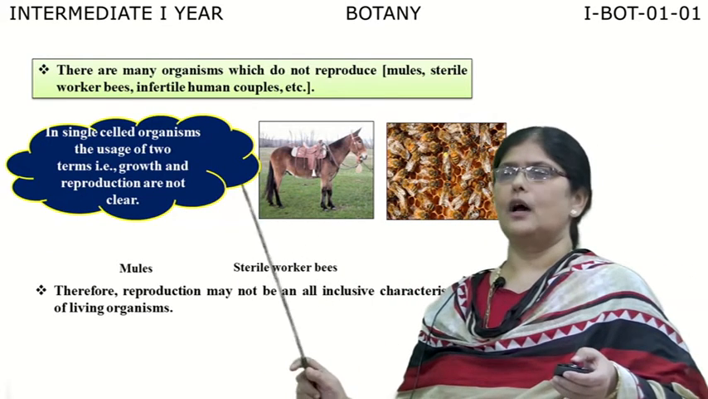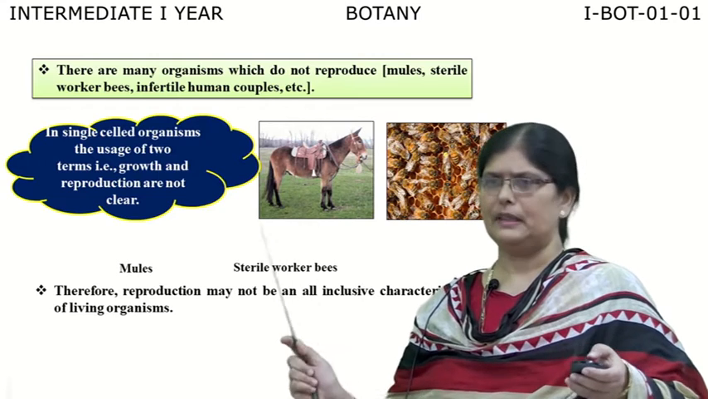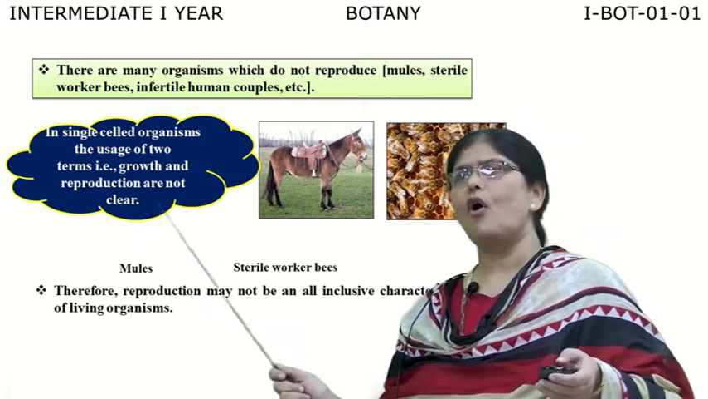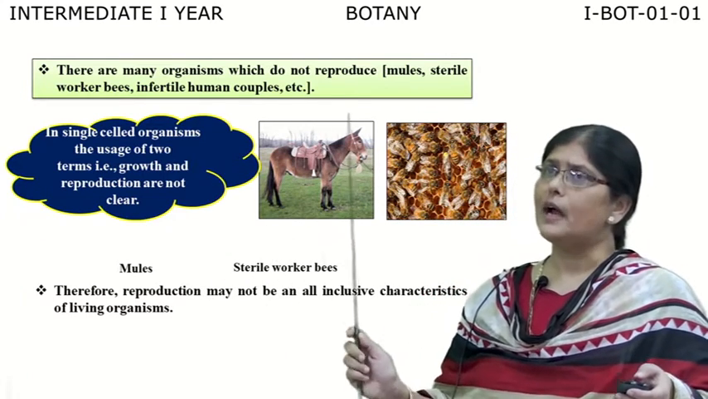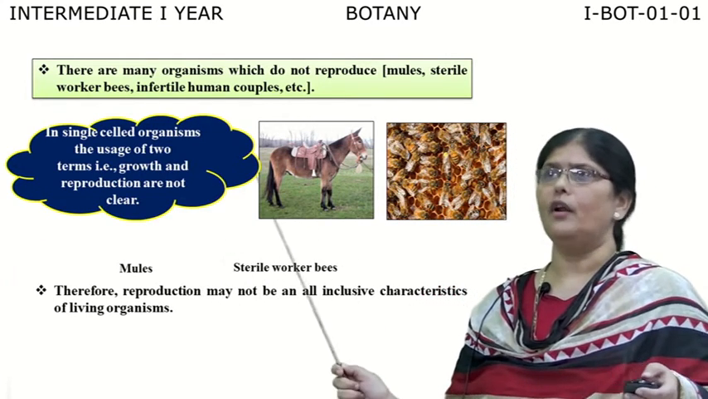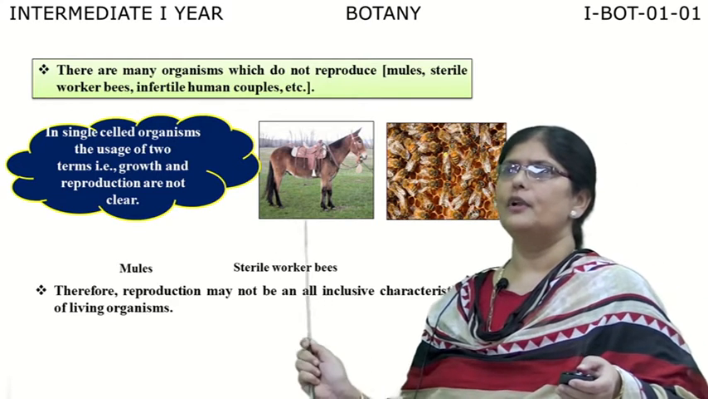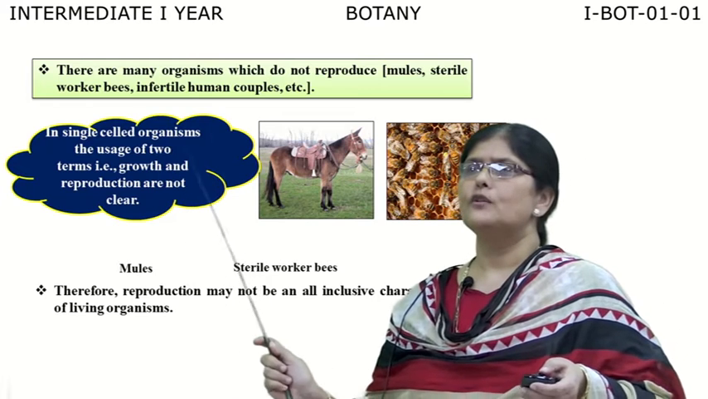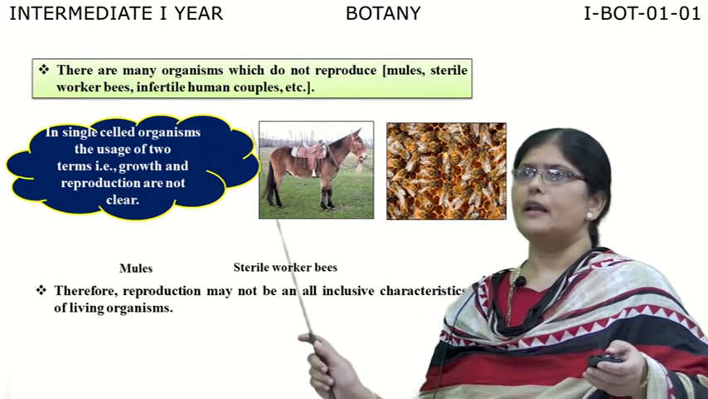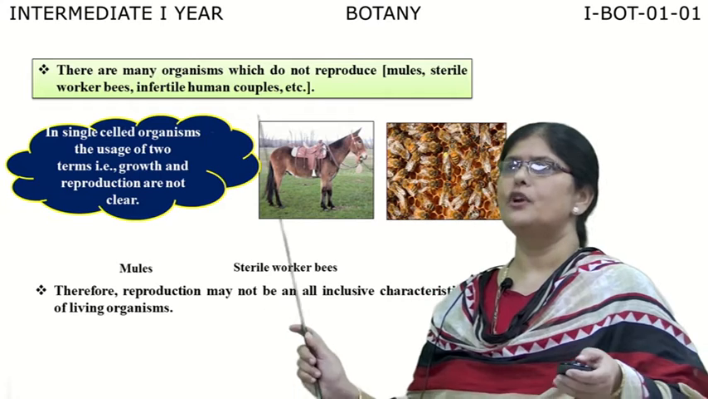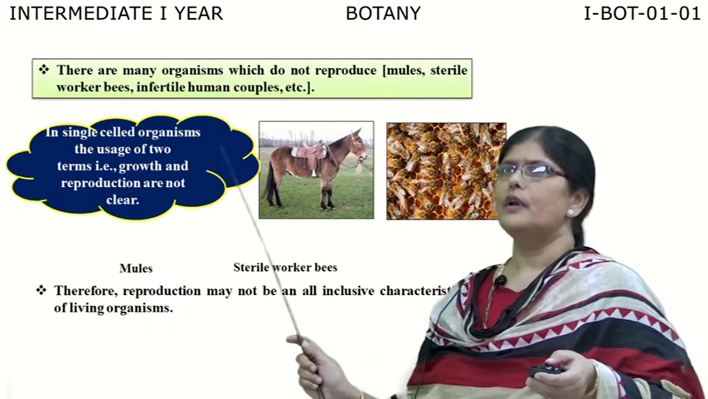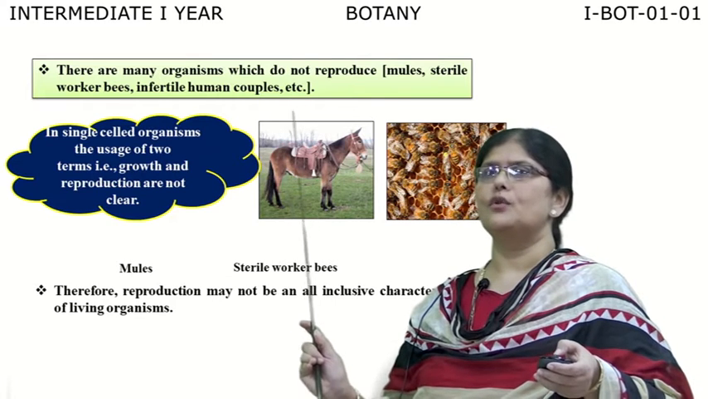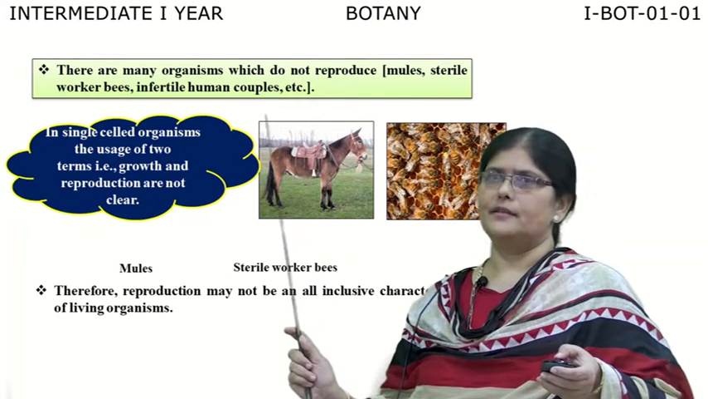Now we have learned just now that there are organisms which reproduce through different methods. We have seen how reproduction takes place through spores, through budding, through fragmentation. These are all various means of asexual reproduction. Now there are certain organisms which do not reproduce at all in their life period, like for example mules, sterile worker bees, infertile human couples, etc. So you cannot take reproduction as an inclusive character to define the living organism. So reproduction, just like growth, cannot be taken as a characteristic feature to define the living organism.